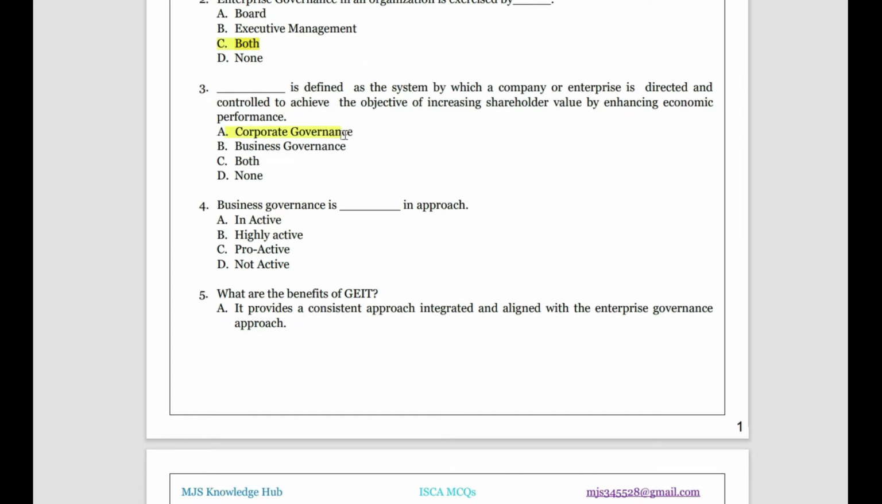Okay, so this focuses on increasing the stakeholders' value and the relationship between the board of directors and the stakeholders. Then business governance is an approach that is mostly proactive. It is not inactive, it is always active. It is not highly active, but it's proactive, meaning it tries to take a forward-looking view. So it tries to take decisions thinking in advance about what the possible future can be.